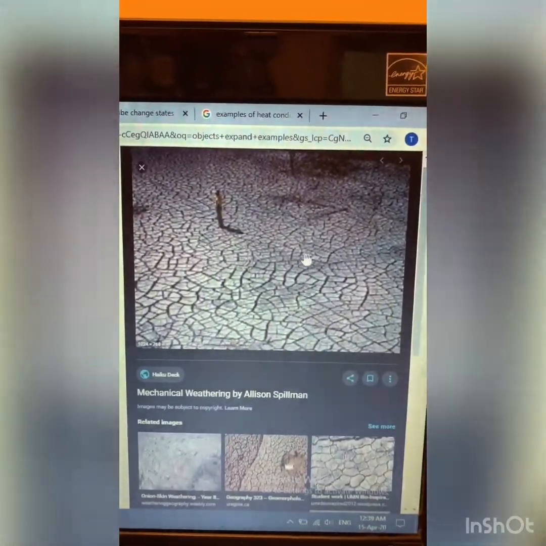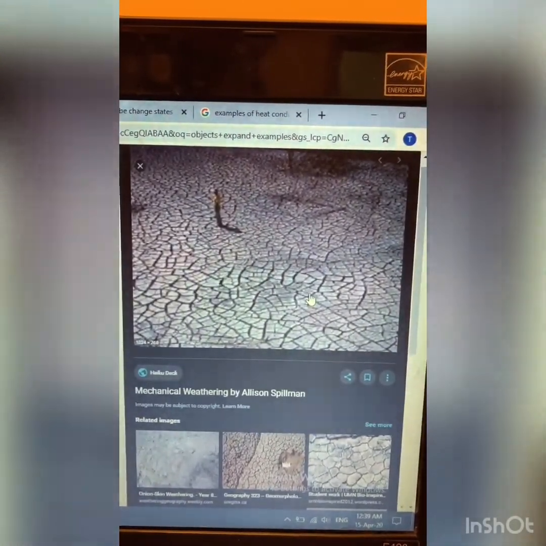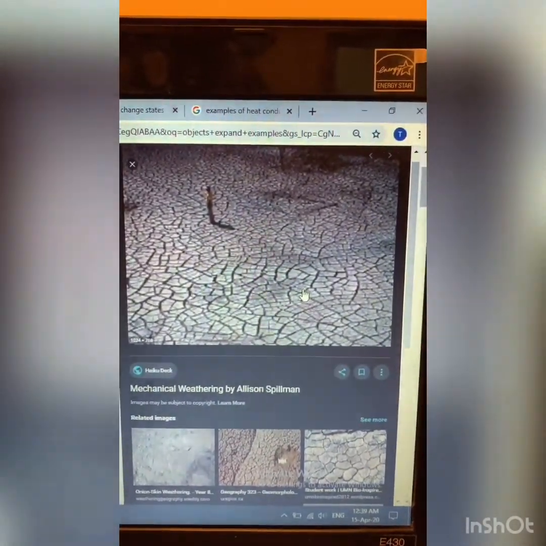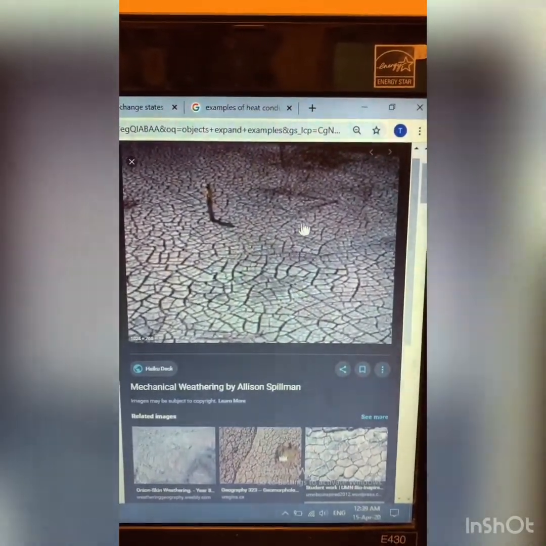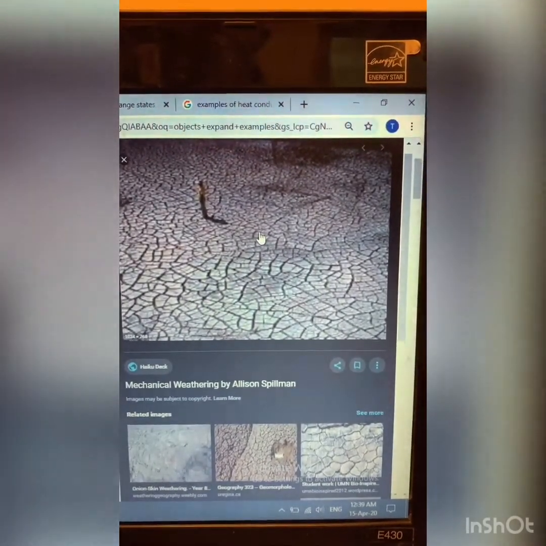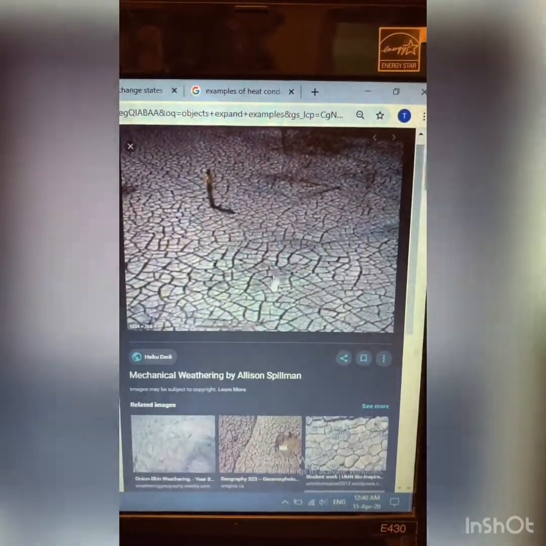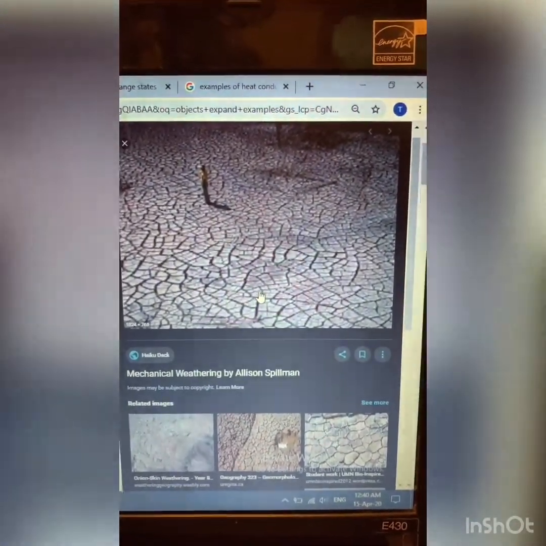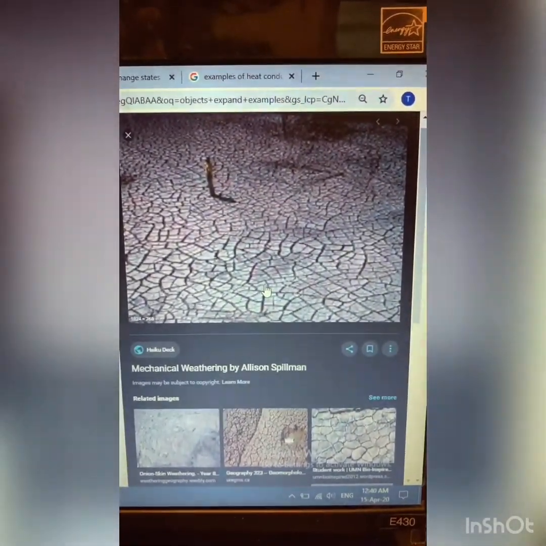So when the land gets very hot, the thermal energy in the land is going to get bigger. When the thermal energy gets bigger, the particles are going to move faster, okay? And when thermal energy gets bigger, the temperature will increase. So the temperature of the land here increased and increased until this land starts to expand. How can you know that this land expands? From the cracks. The land starts to crack and move away from each other because the temperature of this land is increasing.